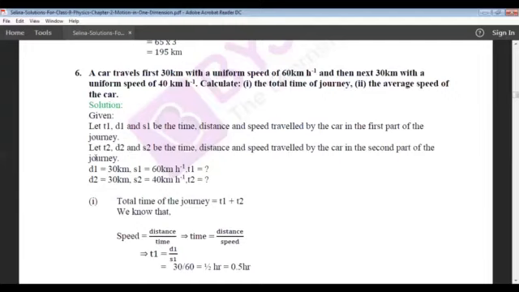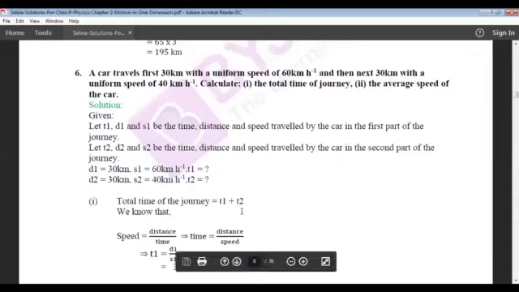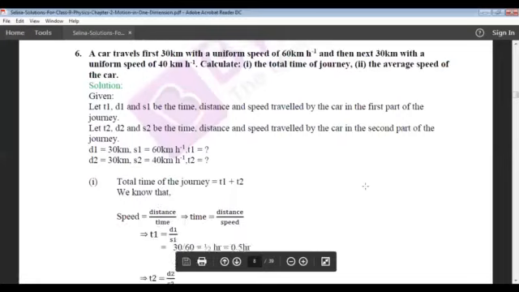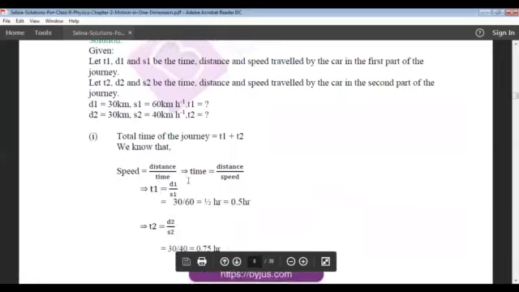So we know that D1 is 30 kilometer, S1 is 60 kilometer per hour, and T1 we don't know. Next, D2, that is distance 2, is 30 kilometer, S2 is 40 kilometer per hour, therefore T2 is how much? We need to find this. So the total time of the journey is T1 plus T2. We know that speed is distance divided by time, and time is distance divided by speed. So here first we need to find T1.